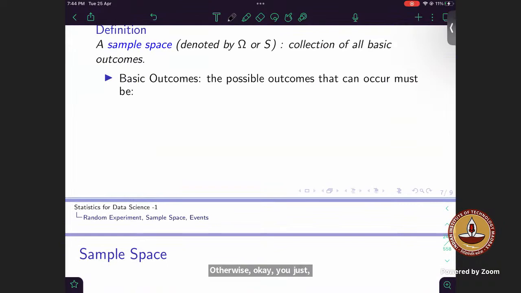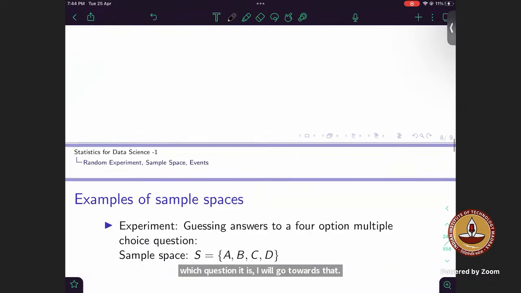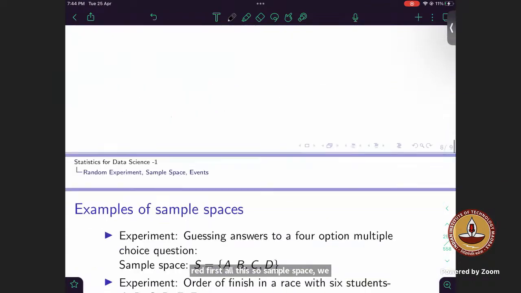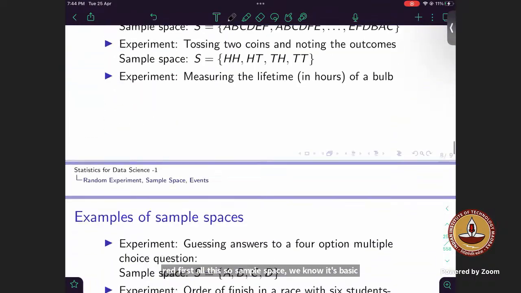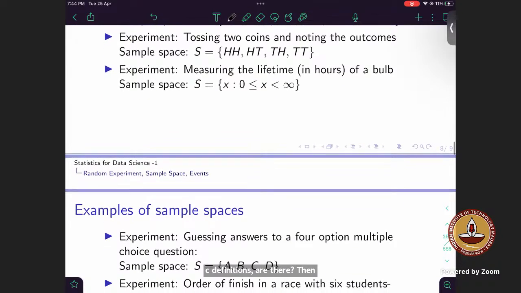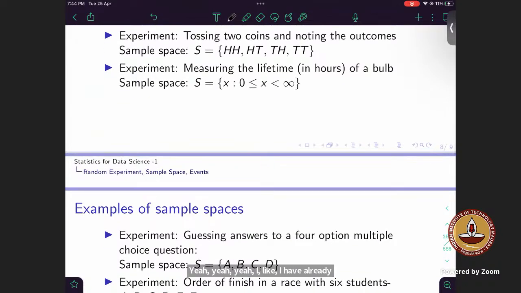I'll just see if we have covered all of this first. So sample space, we know its basic definitions are there. Then the monsoon question is the tree diagram question. Yeah, I have already solved those questions. Yeah, that's right. Some people forgot the concept flow.